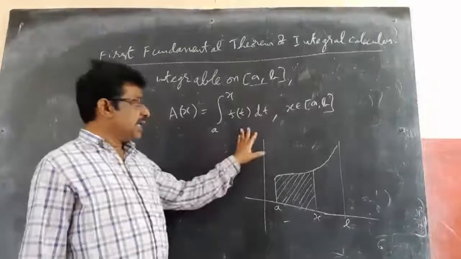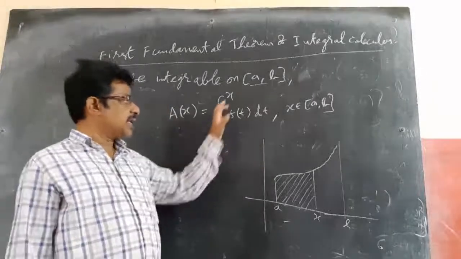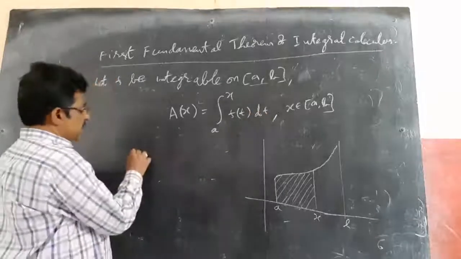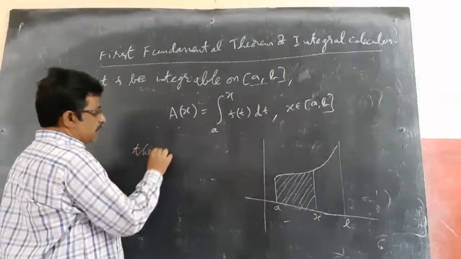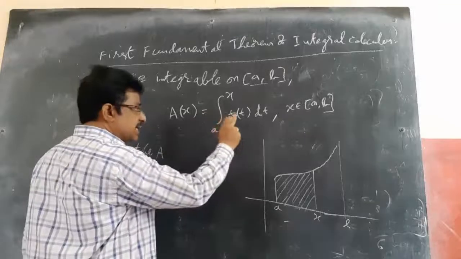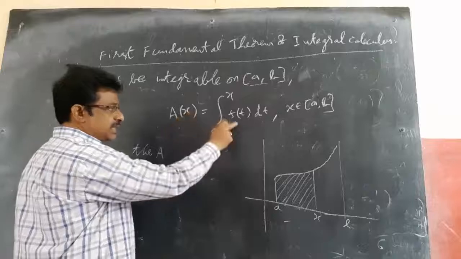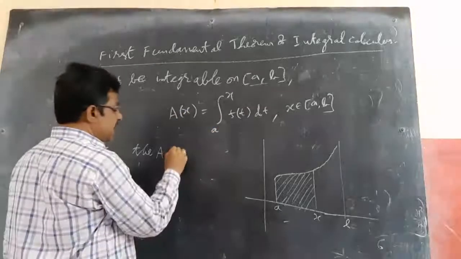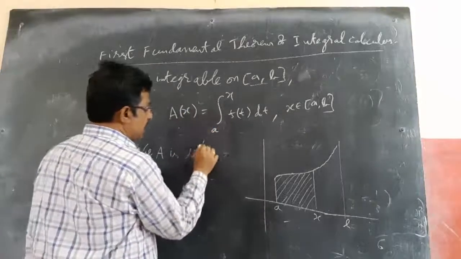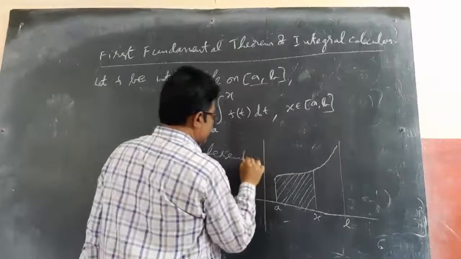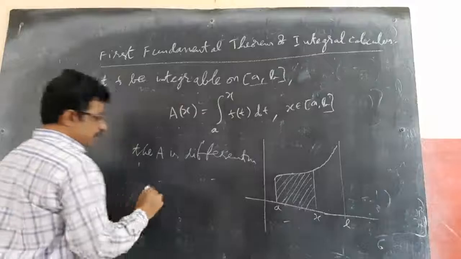First of all, A(x) equals the integral from a to x of f(t) dt. Then automatically, whenever A is the integral of this, the derivative of A(x) is f(t) only.